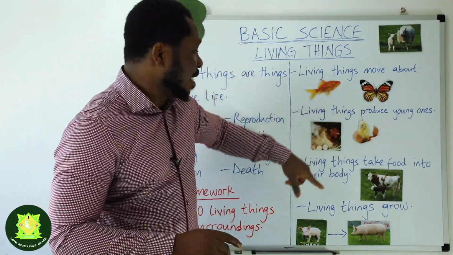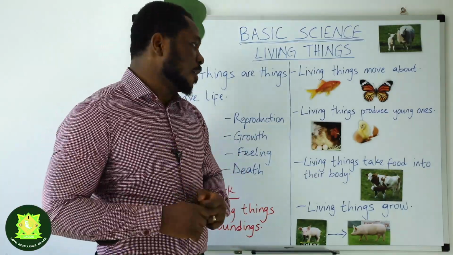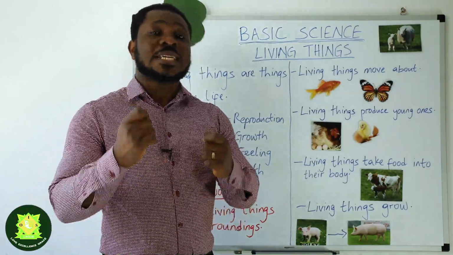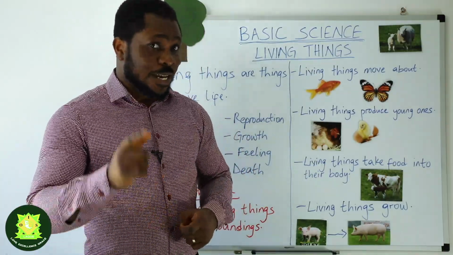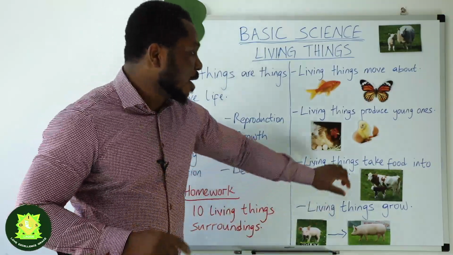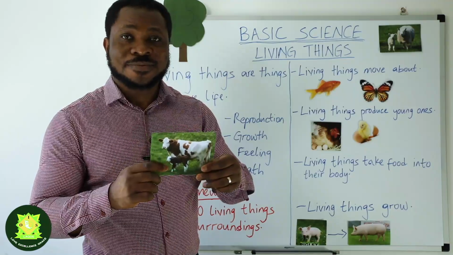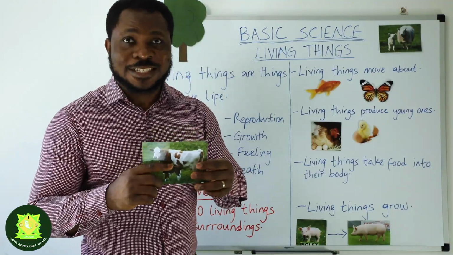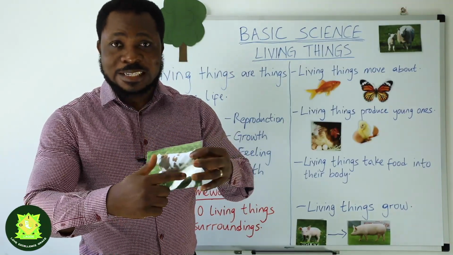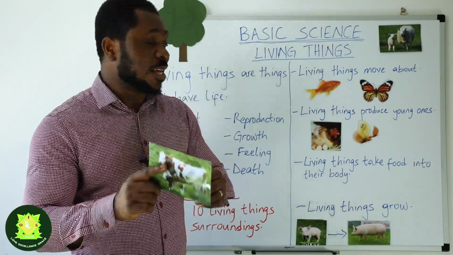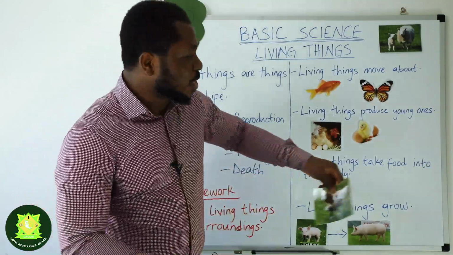Also, living things can take food into their body. And you can see the cow. What does the cow eat? The cow eats grass. And you can see them in the garden trying to eat grass. So living things can take in food into their body.